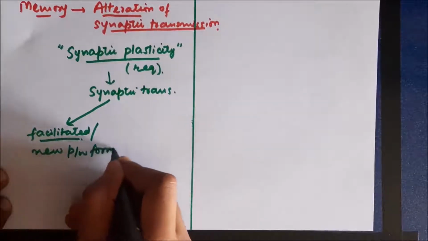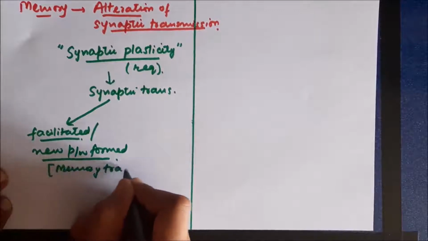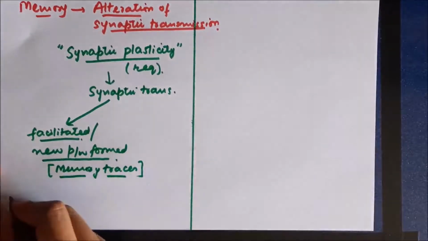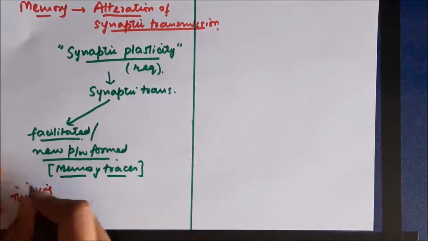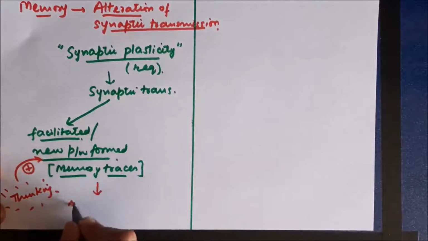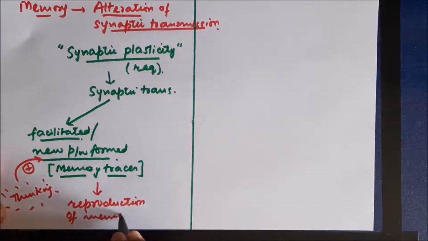Another mechanism by which synaptic transmission can be increased is by formation of new pathways between neurons. These pathways are called memory traces. Whenever we start thinking about that event again, it causes activation of these memory traces and reproduces the memory. That's how we are able to recall these events.